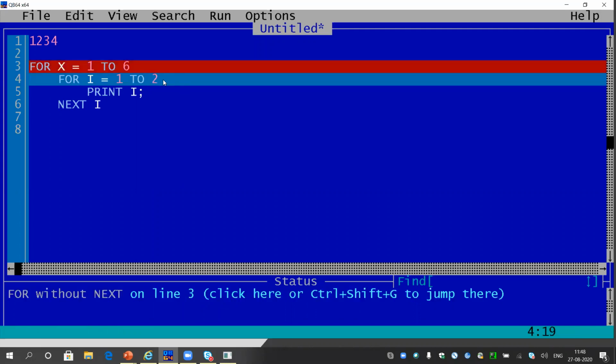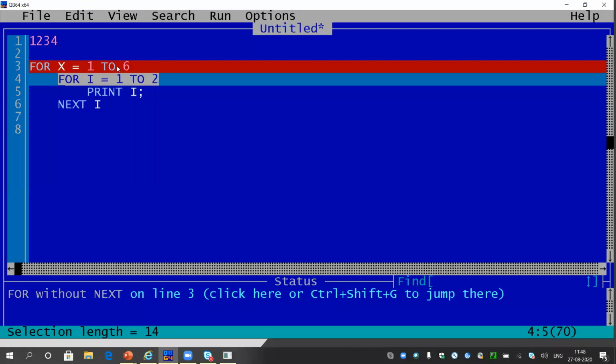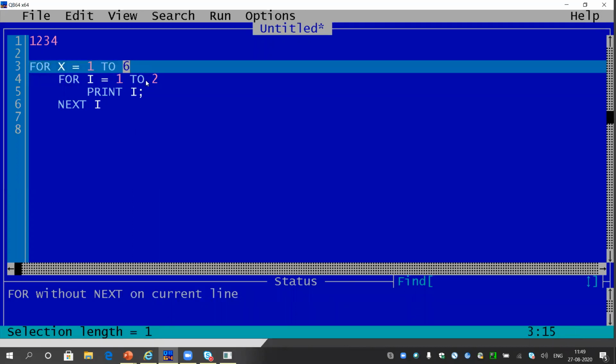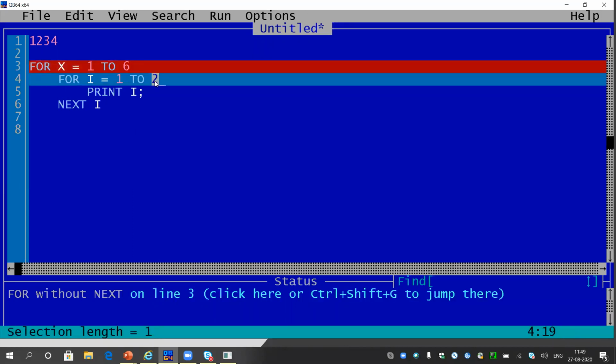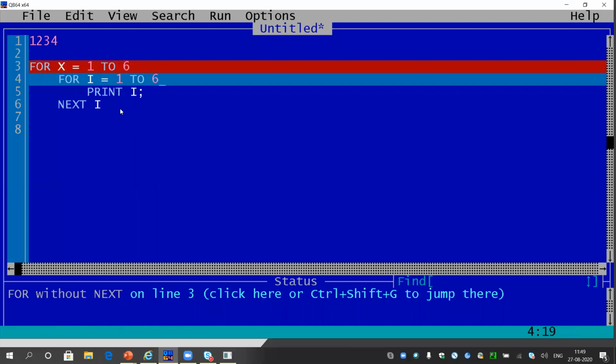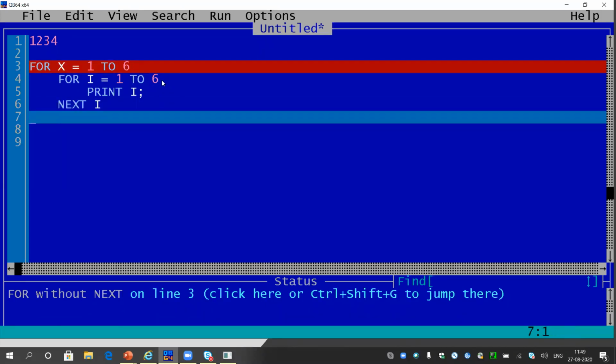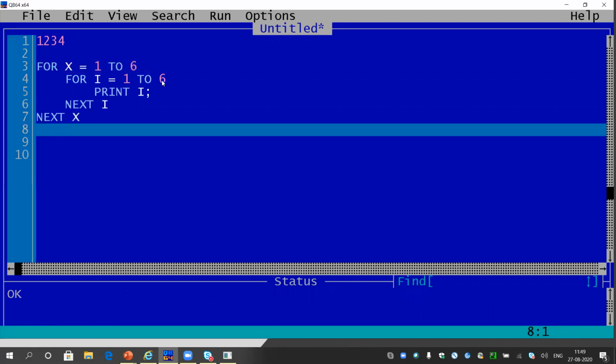So it will print this for loop for I 1 to 2, it will print 1 and 2. And accordingly, the last value of X should be 6, so here I can write 1 to 6 as well, and it will print the largest line. So it is giving me an idea how the value is being changed. So I will just write next X and end.